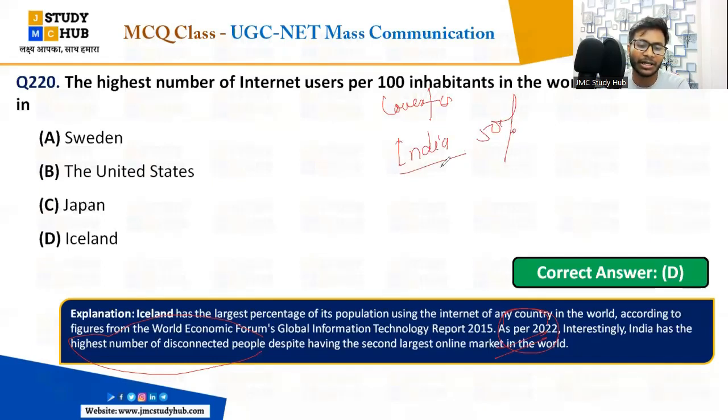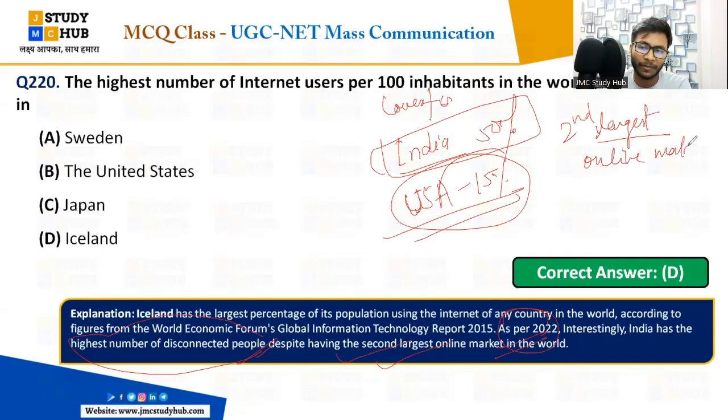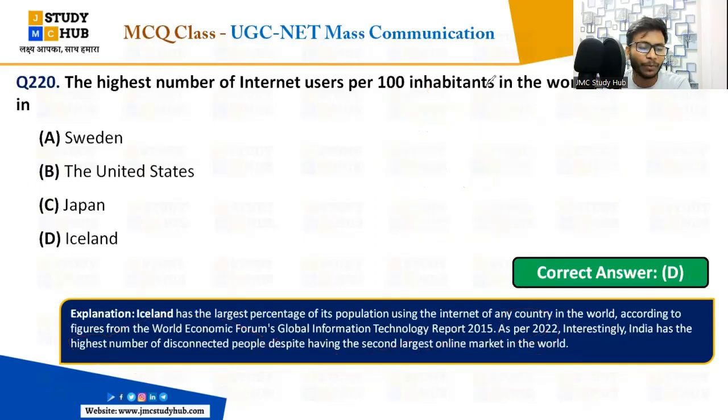It is 50% disconnected, not using the internet, not associated with the internet, and in the USA it is 15%. 15% in the USA and 50% in India are not associated or are disconnected, right, people. So despite having the second largest online market in the world, the second largest online market in the world, due to the population and its different characteristics.